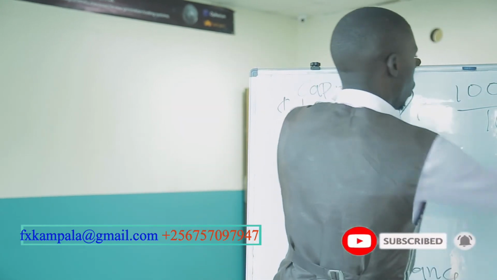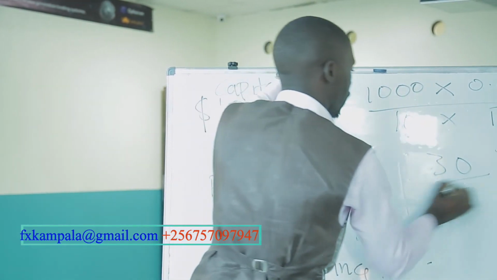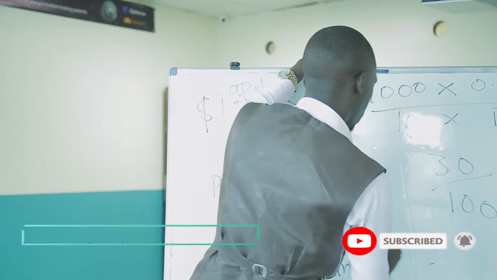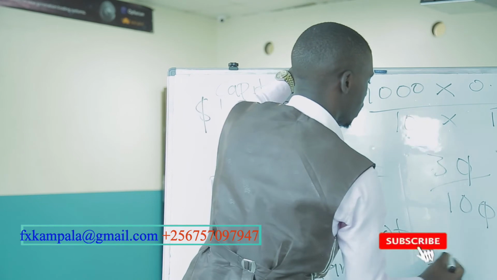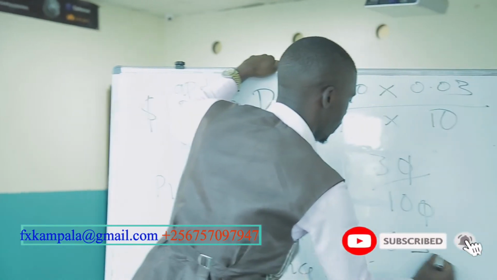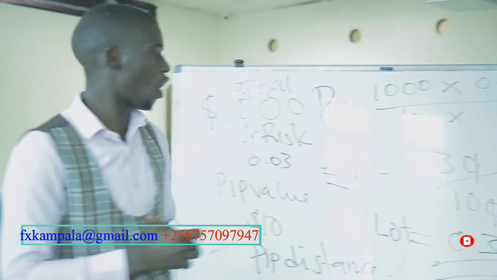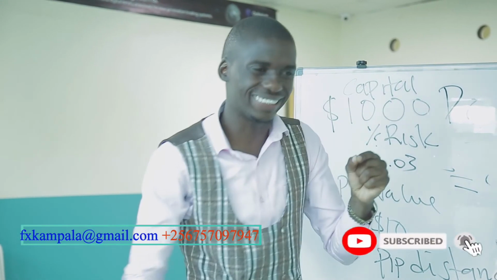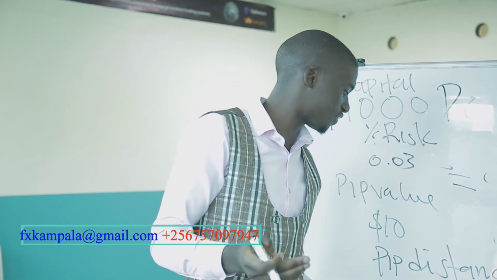So when you calculate, you get 30 divided by 100, which gives us a lot size. When you cancel this, you get 0.3 lot size. So if we put the lot size of 0.3, we can adjust our stop loss to the point where we want, which is 10 pips.